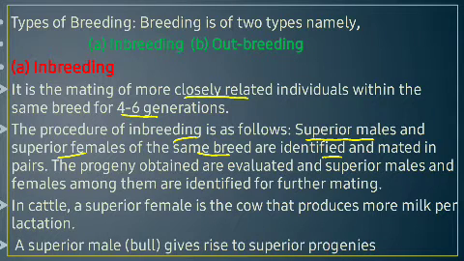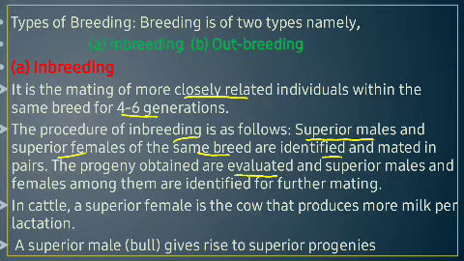First of all, we identify which is the superior male, the very good quality male, and which is the superior female, within the same breed. After that the mating of the superior females with the superior males will occur, and then the progeny is obtained.